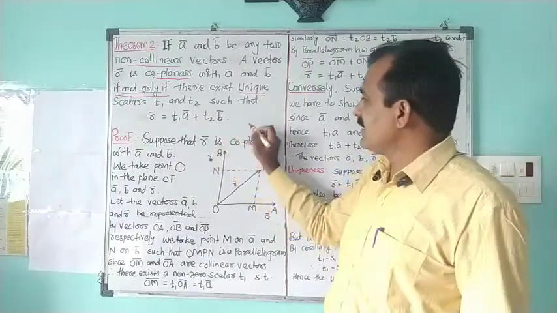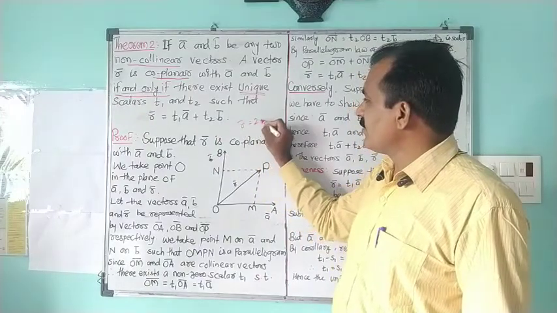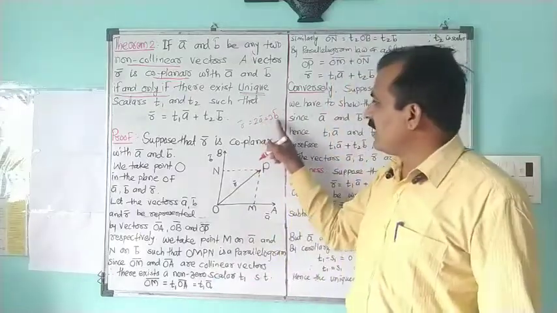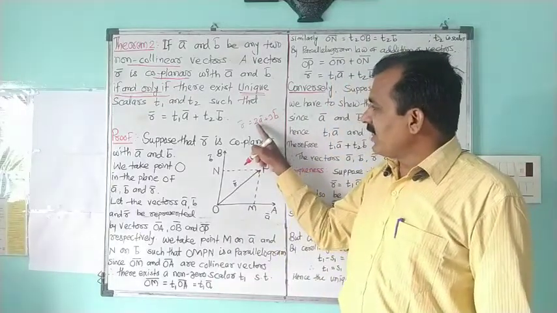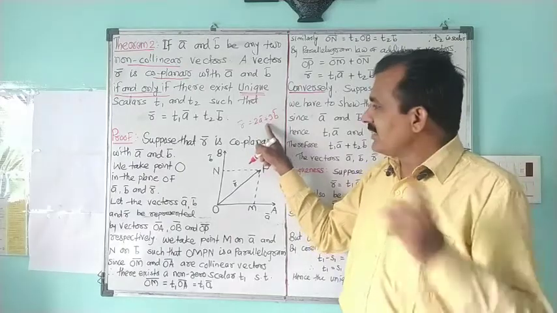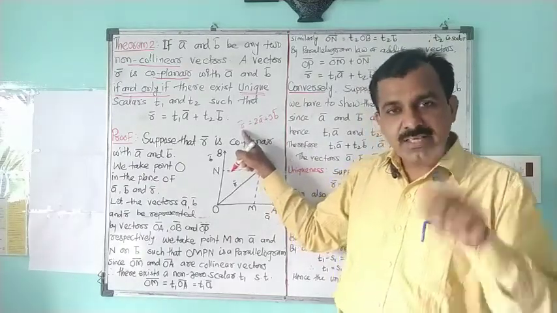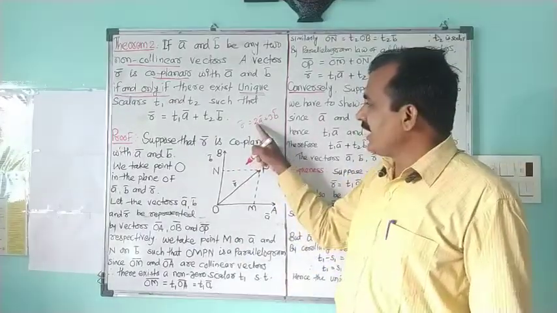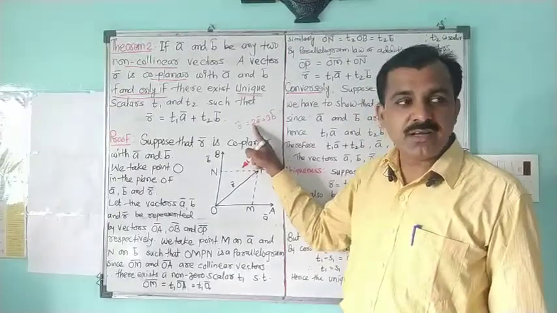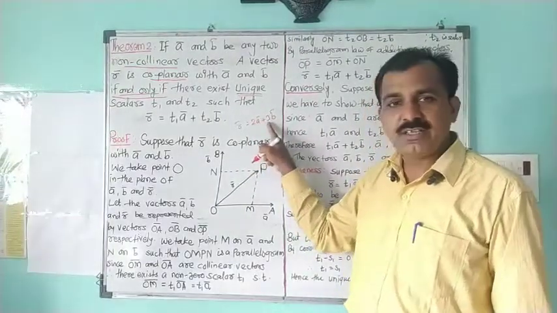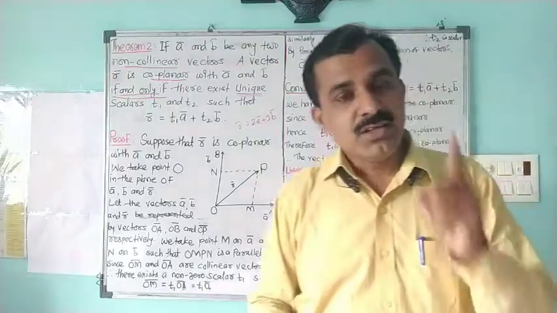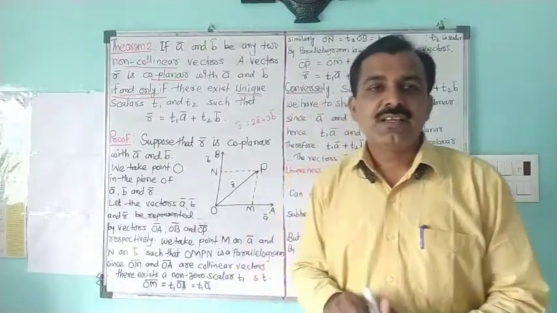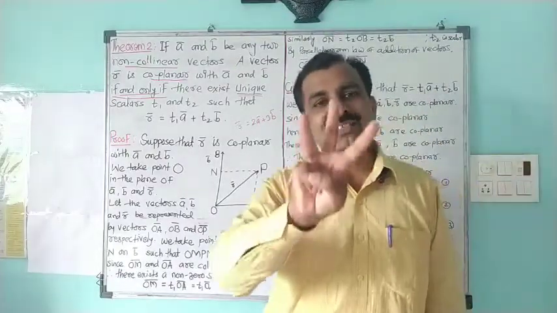For example, if R bar is equal to 2A bar plus 3B bar, if two vectors A bar and B bar are multiplied with the numbers 2 and 3 and added, it gives us the third vector R bar. Then this expression exists uniquely, meaning we do not have any other numbers with A bar and B bar, other than 2 and 3, which combine to give the vector R bar. So this combination exists uniquely. This is also another concept. So this theorem is proved in three parts.